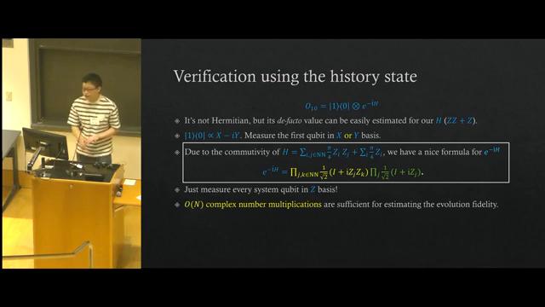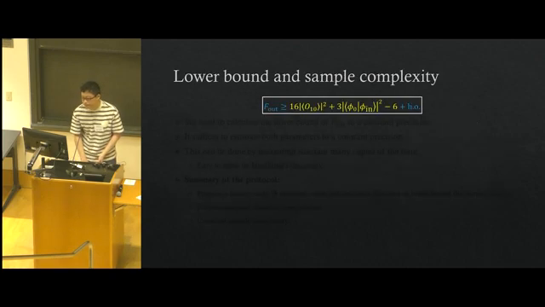So this means that we only need O(n) times of complex number multiplication, which is linear time classical verification. It's quite efficient to estimate the evolution fidelity.